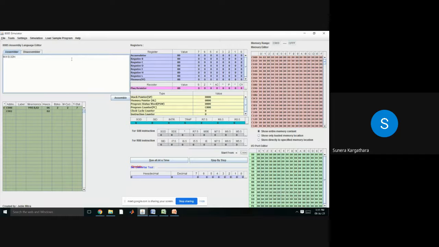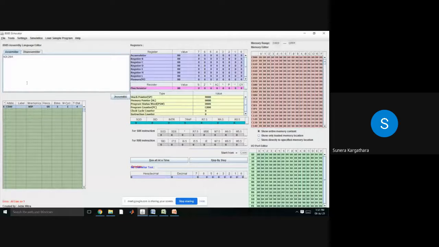In the same way, suppose I want to add two numbers. One number is available in my accumulator, and another number I am giving as immediate, so I need to use the ADI instruction. So suppose I write the ADI instruction, that also will take... ADI or SUI, you can say.